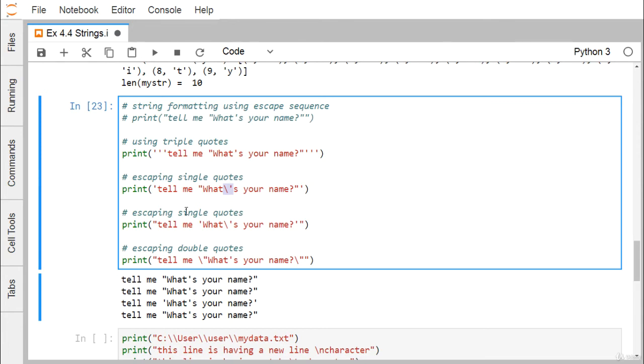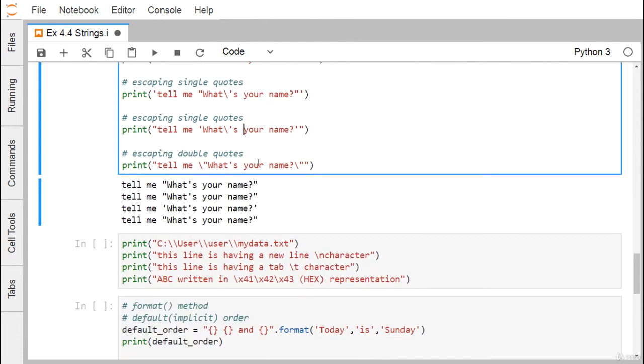So now we are having this escaping single quote. Now we are doing the reverse, actually. Here we put the single quote as the outer one and double quotes as the inner one. But if you go for double quotes as the outer one and single quotes as the inner one, then obviously the single quote will get printed here. Otherwise, we can go for escaping double quotes.